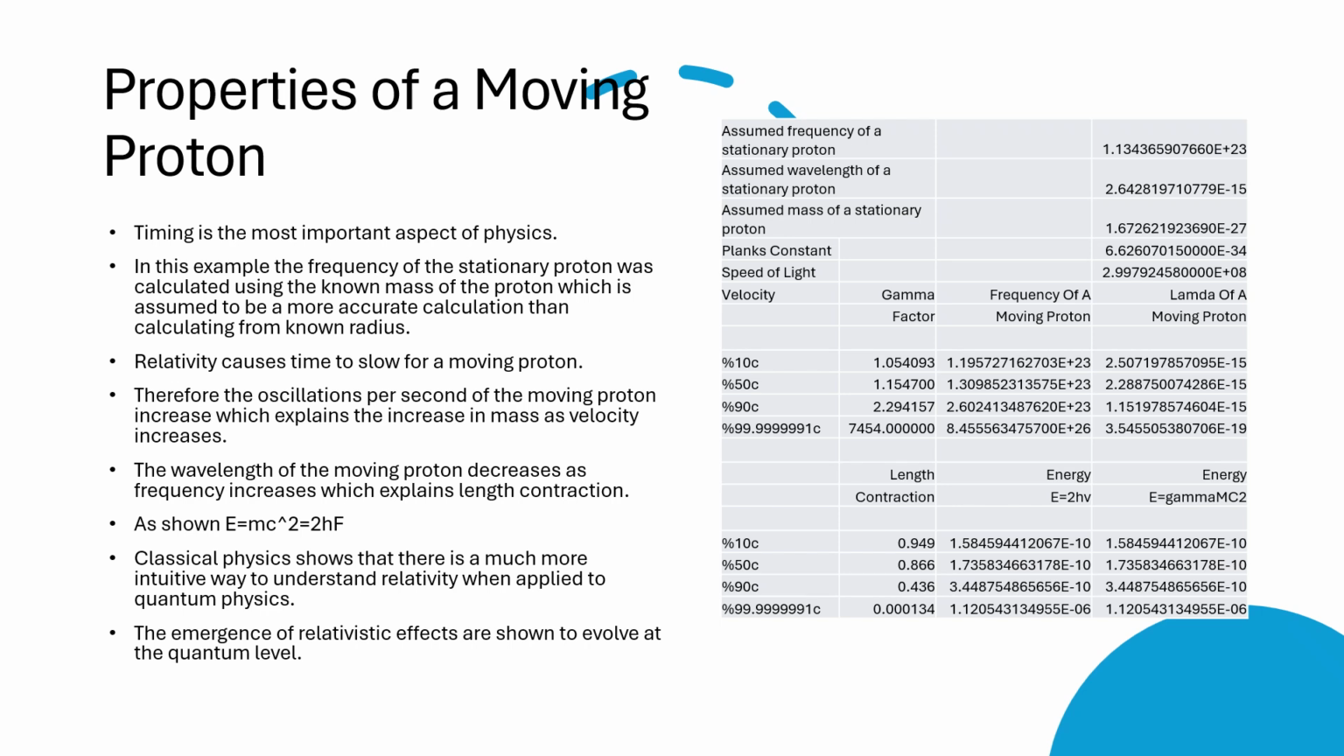In this slide, the frequency of oscillation of the proton is calculated using the accurately known mass of the proton instead of the proton radius. In this slide, it is shown that the relativistic effects of velocity can be directly attributed to the Lorentz factor, also known as gamma factor, applied to the oscillations of a moving particle. Here, the relativistic effects of mass increase and length contraction are shown to emerge at a quantum level.